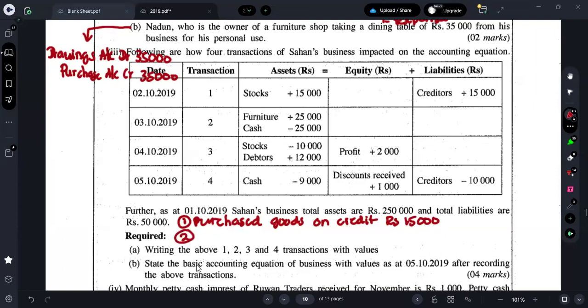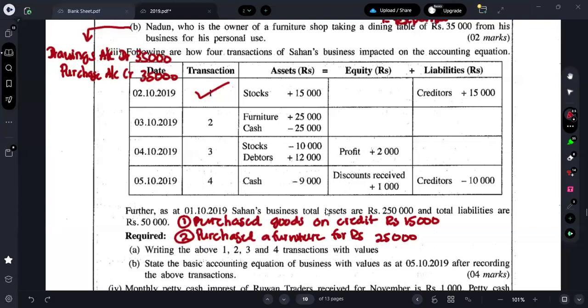Okay. Second one is what? Furniture is increasing by 25,000. Cash is decreasing by 24,000. Which means you are purchasing furniture for rupees 25,000.